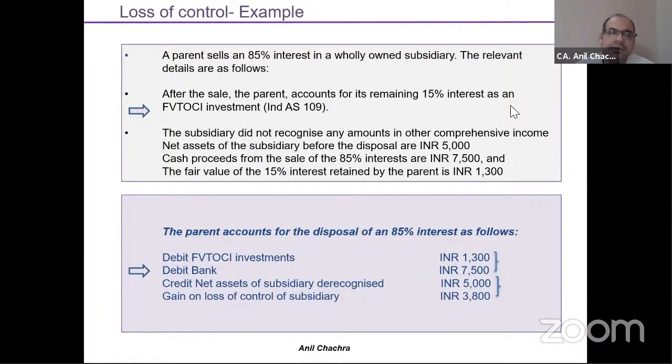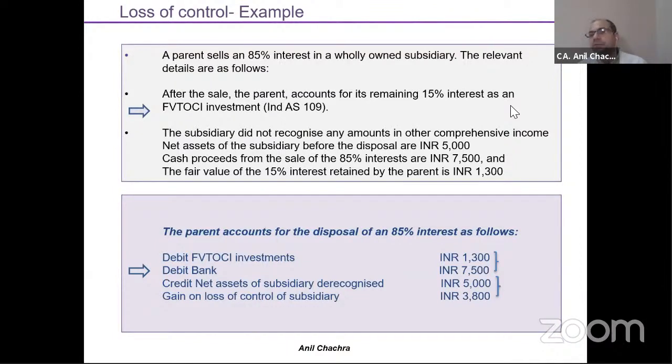The subsidiary did not recognize any amounts in other comprehensive income. Net assets of the subsidiary before disposal are 5,000. Cash proceeds from the sale of the 85% interest in my holding are 7,500. Fair value of the 15% retained interest is 1,300. So how would you recognize those entries?